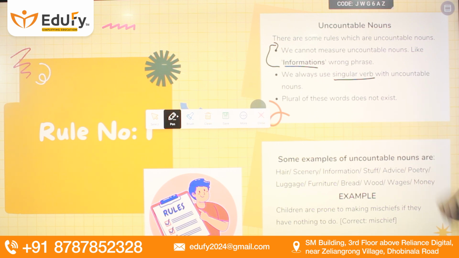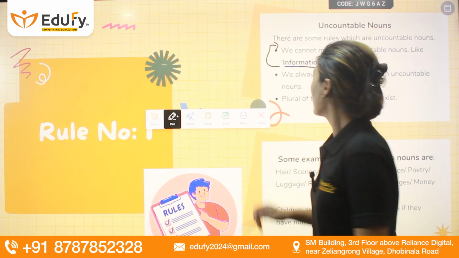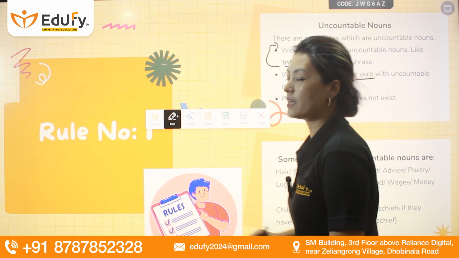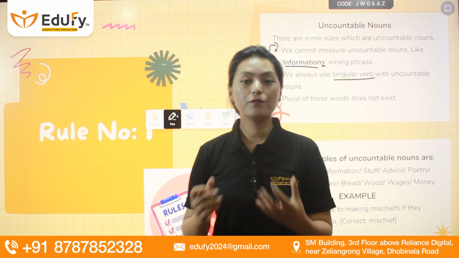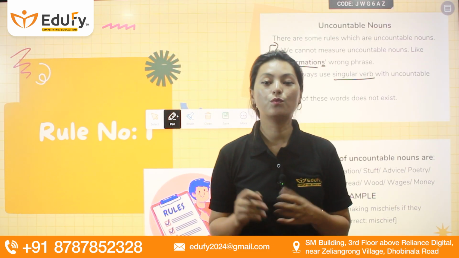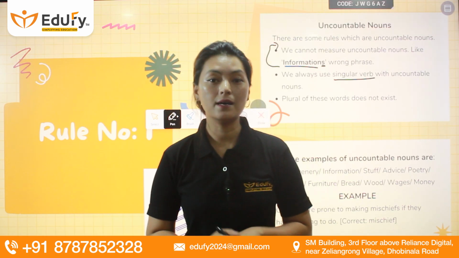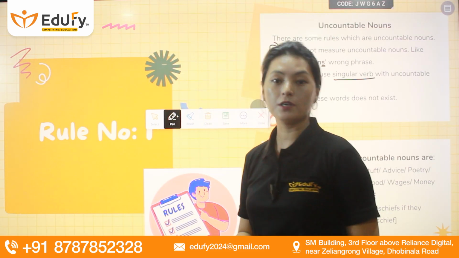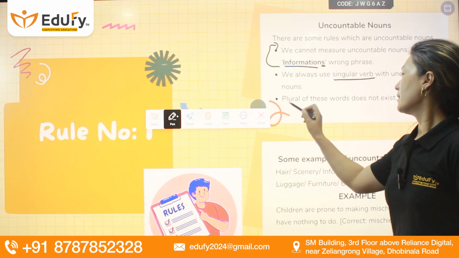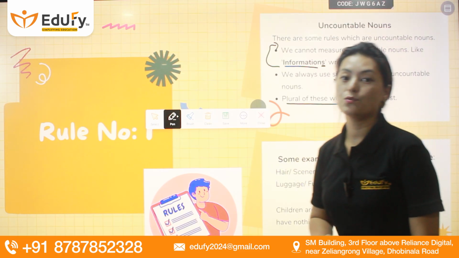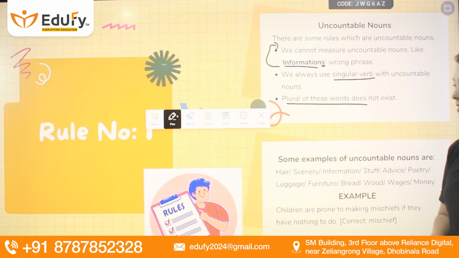Plural of these words do not exist. Even if we have this s at the end of the word, this is not plural. Whenever we have uncountable nouns, we will always consider them as singular. Therefore, the verb used with this will also be singular. And like I said, plural of these words do not exist.